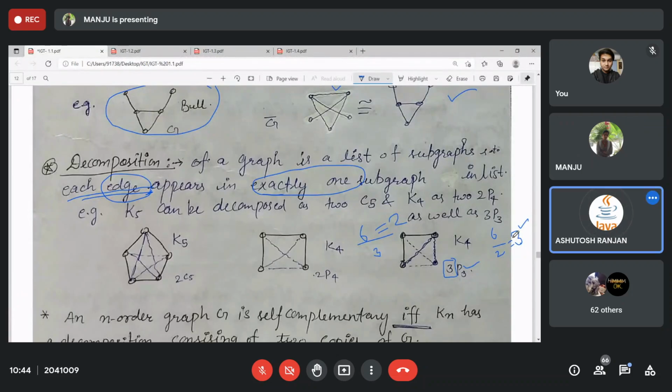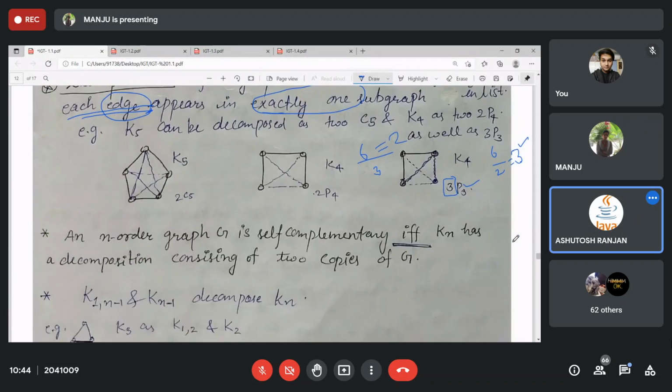Yes, ma'am. So like this, you can decompose many given graphs. When you say self-complementary graph, C5 is self-complementary, and over here you can just see it. How do we find the complement of a graph?